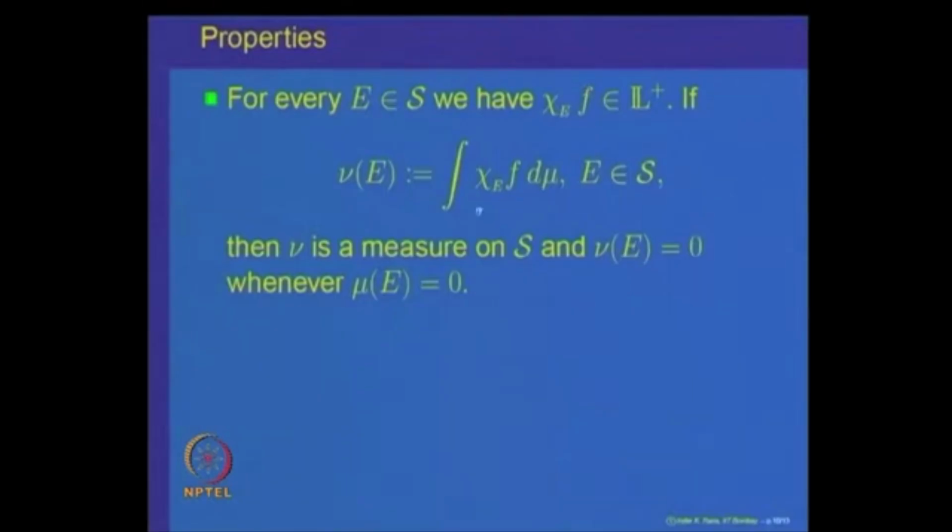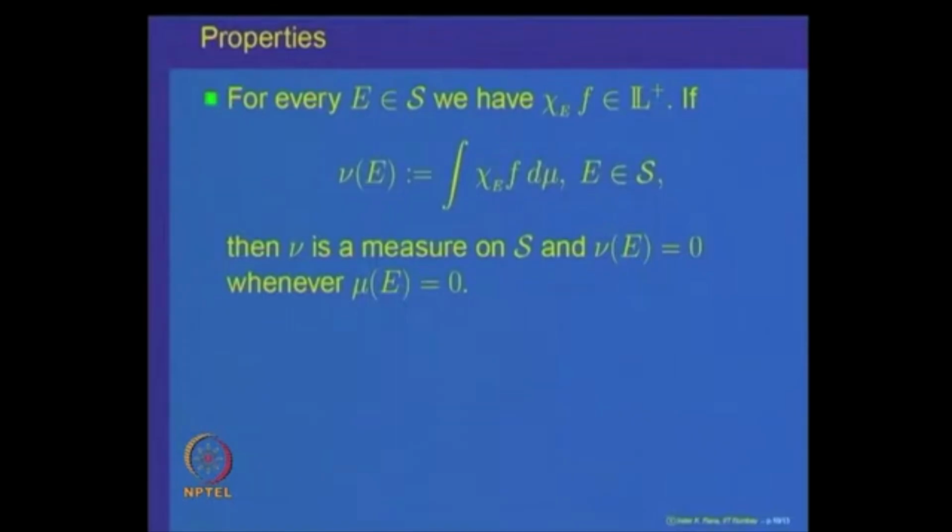And if its integral is denoted as nu of E, so nu of E is the integral of chi E f d mu, where E belongs to S, then this is a measure, thus nu is a measure on the sigma algebra S and has the property that nu of a set E is 0 whenever mu of the set E is equal to 0.